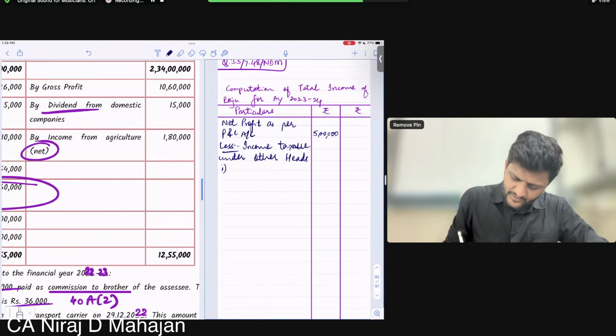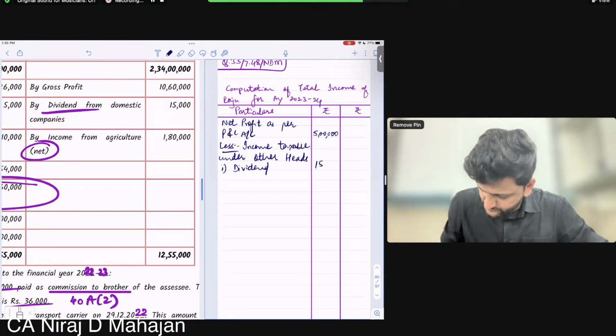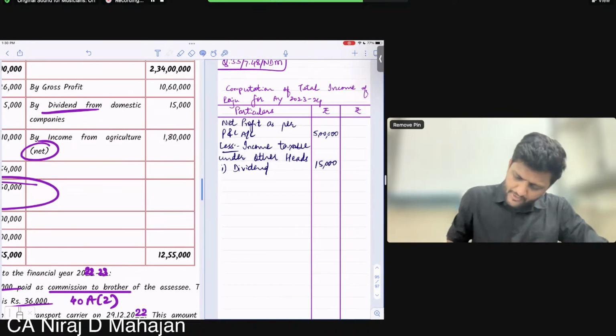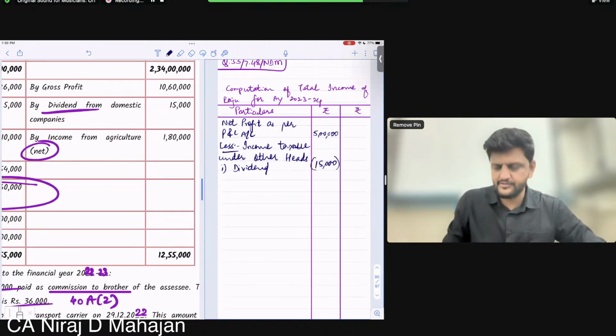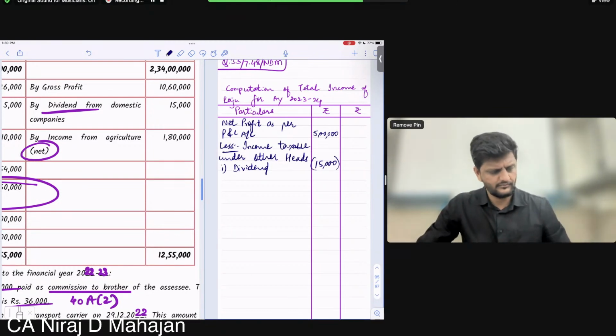First one, dividend. Yes, Celia? 15,000. Please don't forget to write the figure in bracket. I may forget, but you don't forget. That is less, hai na? Achha. Done till here? Let's go ahead, everybody.